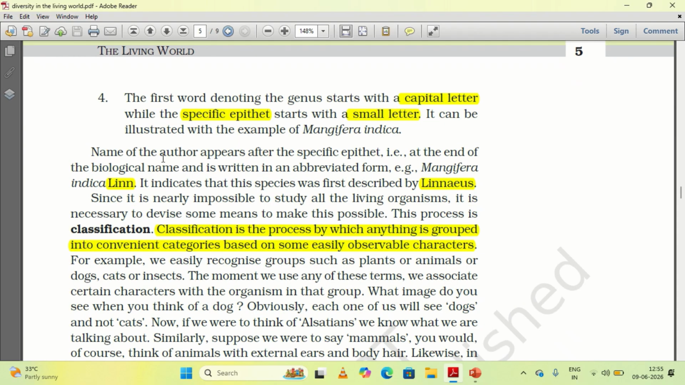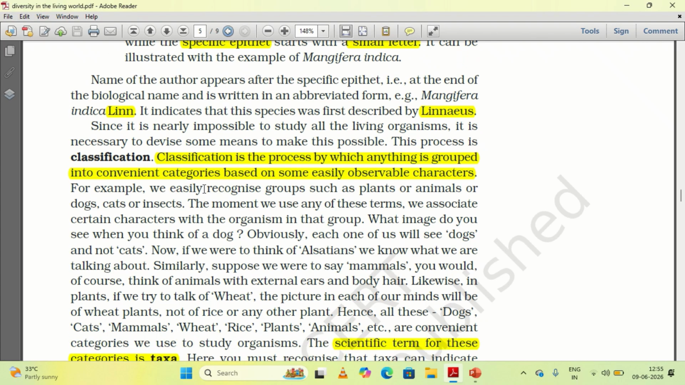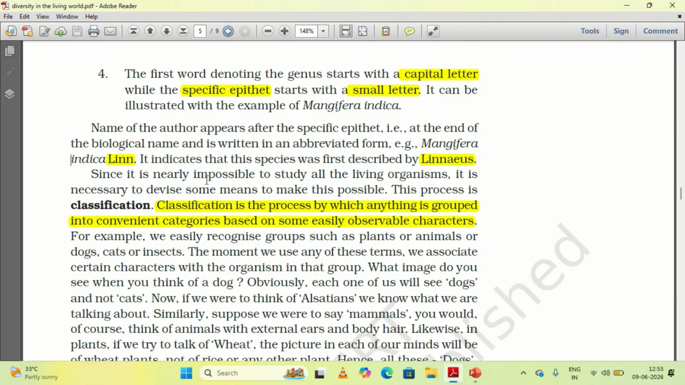For example, Mangifera indica, here the genus name is Mangifera and the species name is indica, and at the end of the name the scientist who has published it will be given. Here Linnaeus is the first person who described Mangifera indica. Hence, we write the complete name as Mangifera indica Linn. So, this is the way we represent the scientific name of a plant.